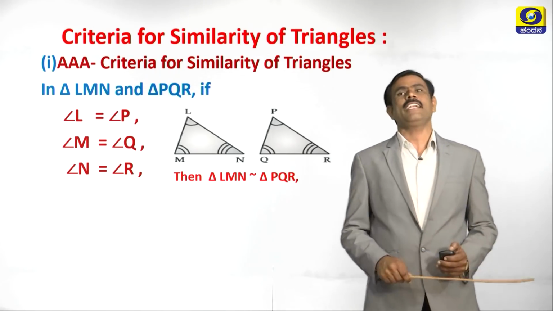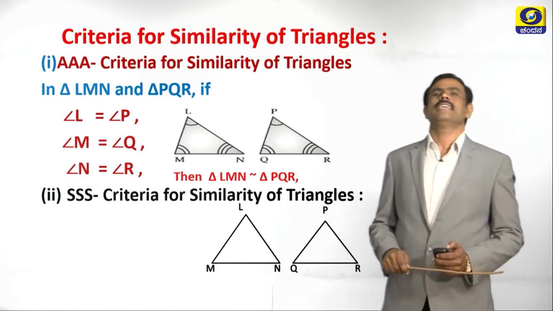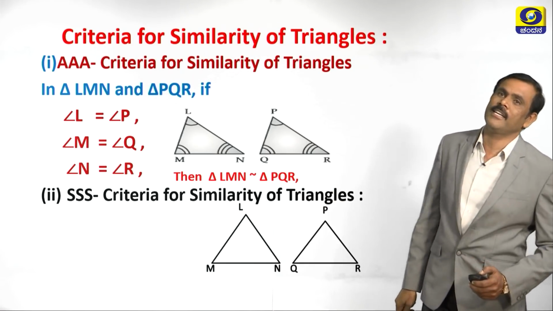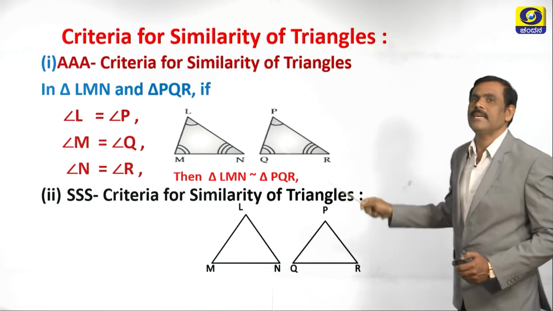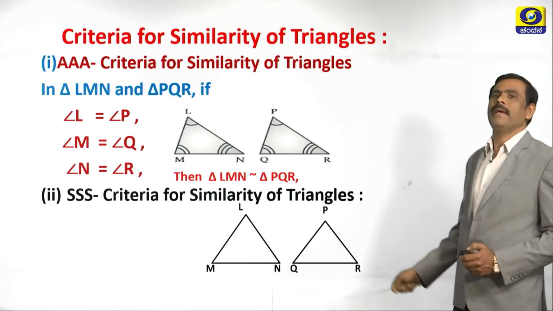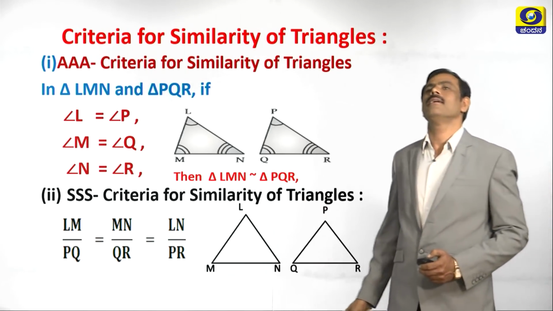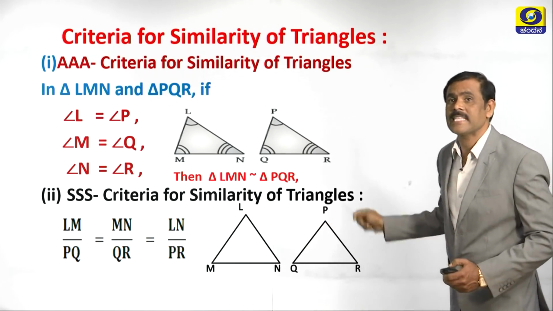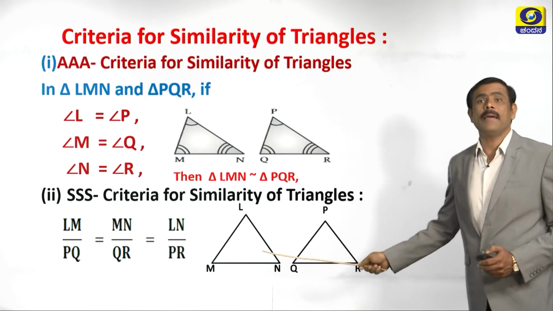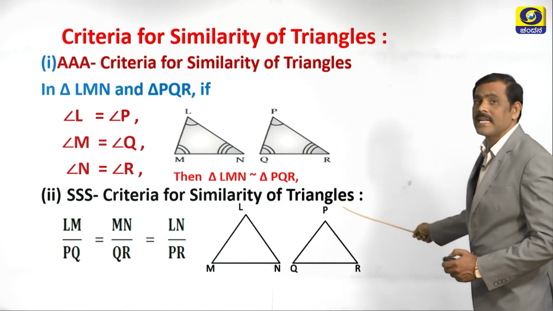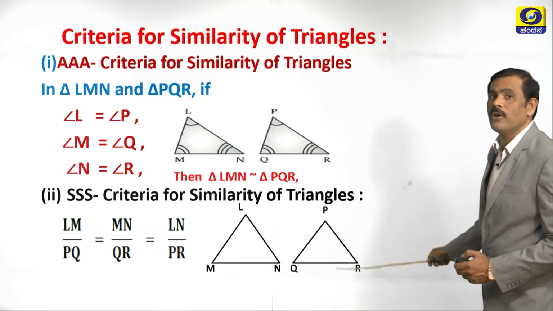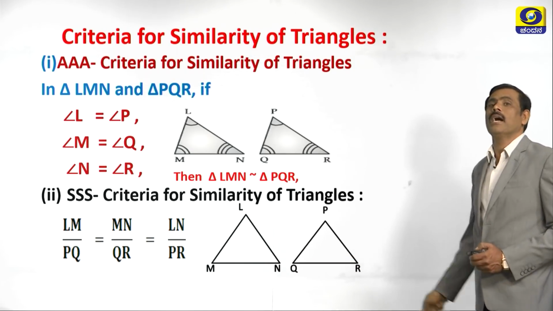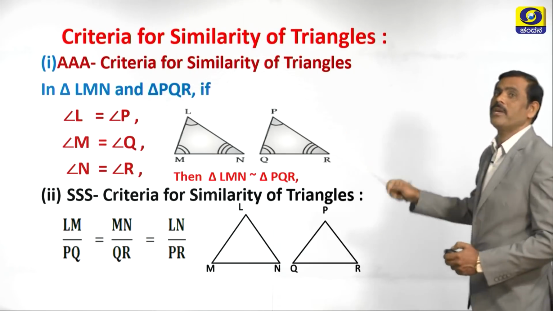Then what is the next criteria for similarity of triangles? That is side, side, side criteria for similarity of triangles. You can see the two triangles, triangle LMN and triangle PQR. Their corresponding sides are proportional. Which are the corresponding sides here? The LM of triangle LMN is corresponding to PQ of triangle PQR, and MN is corresponding to QR, and the side LN is corresponding to PR.